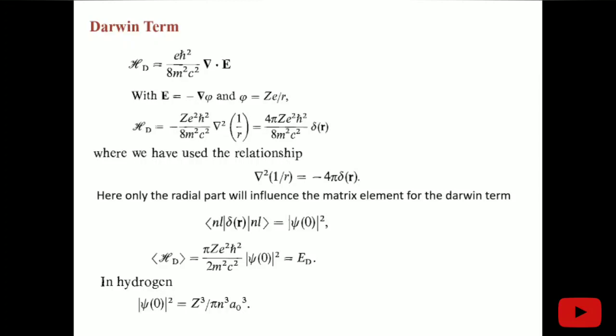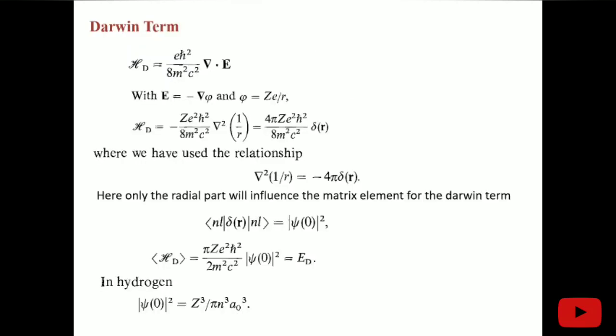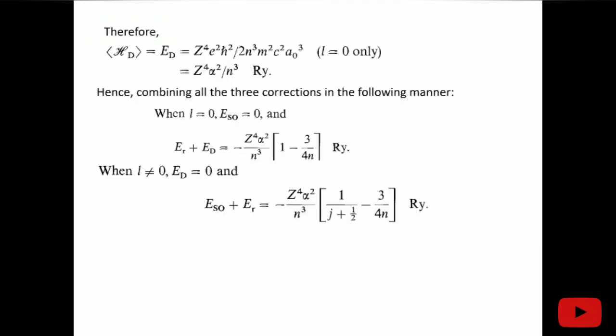Then the expectation value of this H_D is this, and this is E_D. And for hydrogen, the mod of psi(0) squared can be given as this. Then we have taken this expectation value of H_D, and in terms of units we have taken this, because in this H_D we have seen that this delta(R) comes and contributes only for L equal to 0. For L not equal to 0, it will not contribute. So that is why we are solving this.